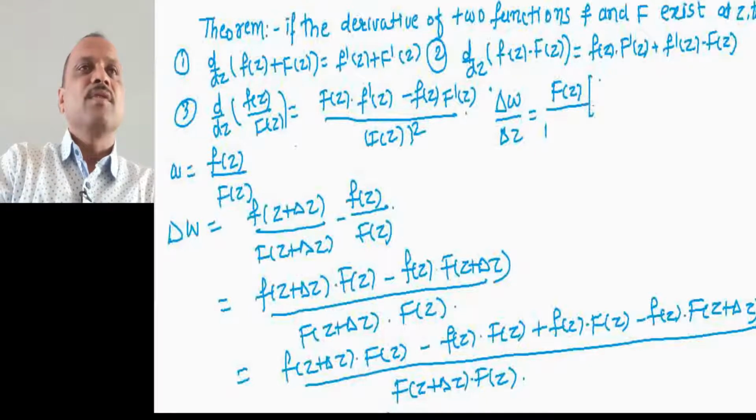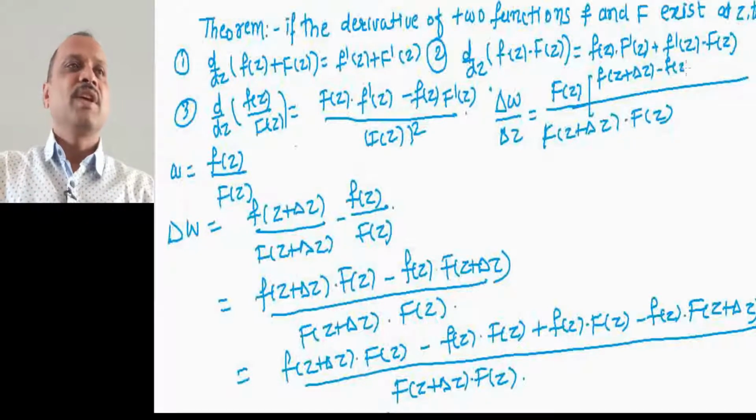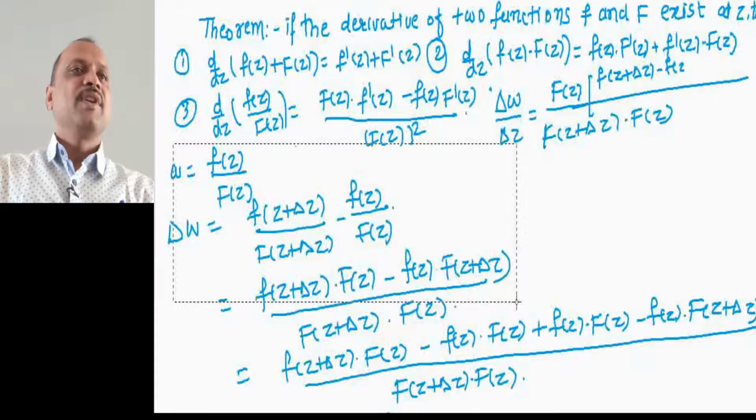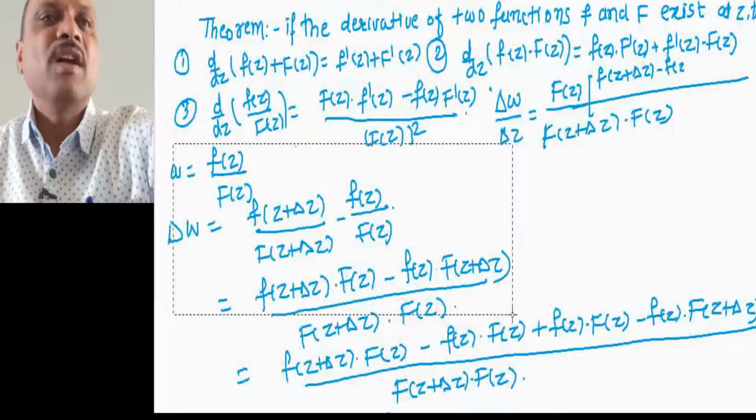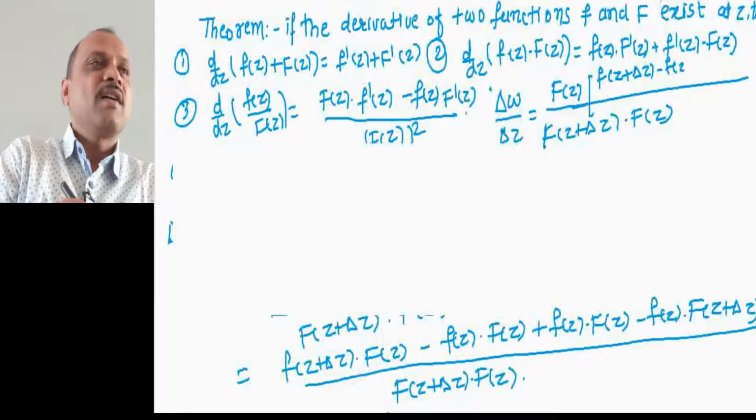Okay, so this is f of z plus delta z into f of z. So in the numerator we have f of z plus delta z minus small f of z. Let me write explicitly so that you can see it correctly. I will delete this part, and I hope you can see that. Let me write this as delta w divided by delta z.